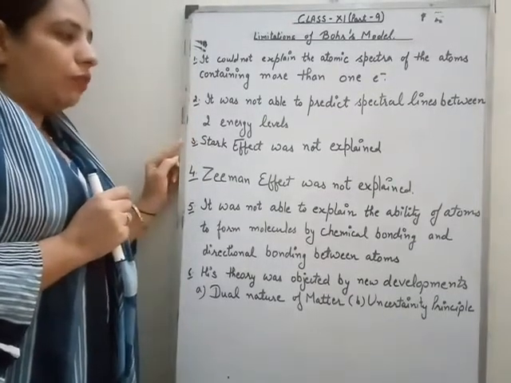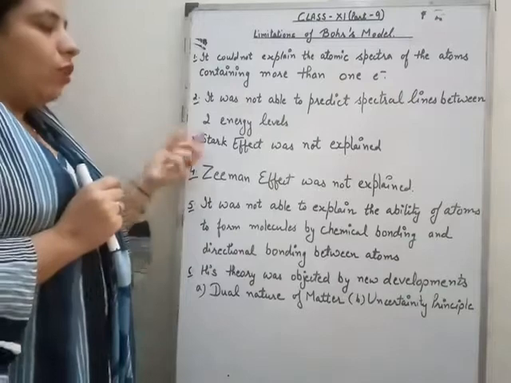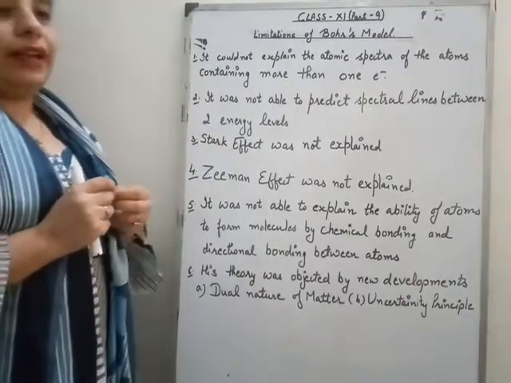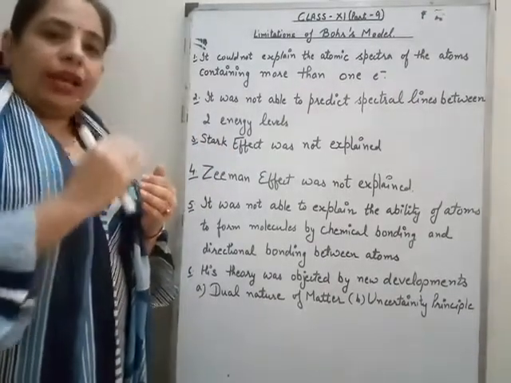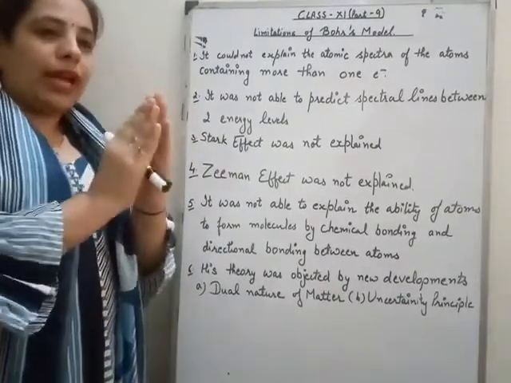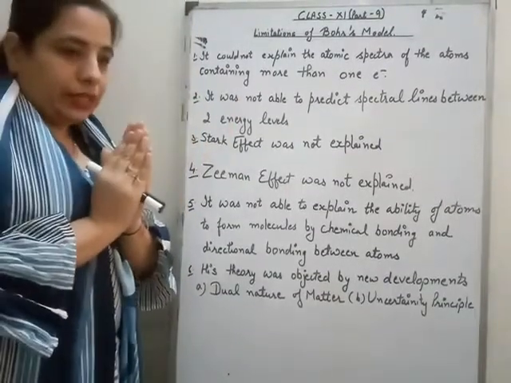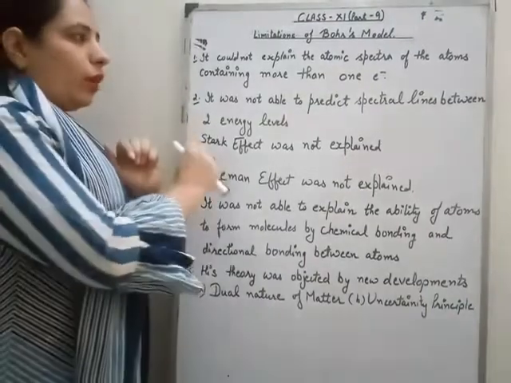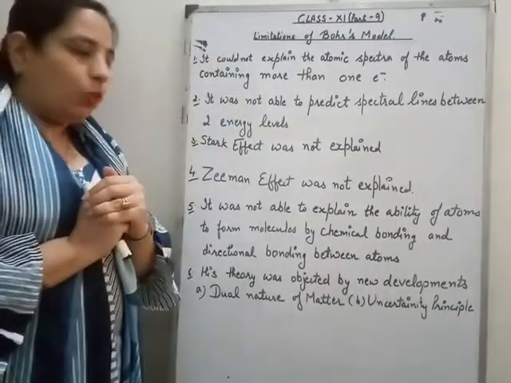Third was the Stark effect, which was not explained. What the Stark effect is: the lines which were obtained in the spectrum, if an electric field is applied on them, those lines get split into finer lines. But this concept was not explained by Bohr's model.